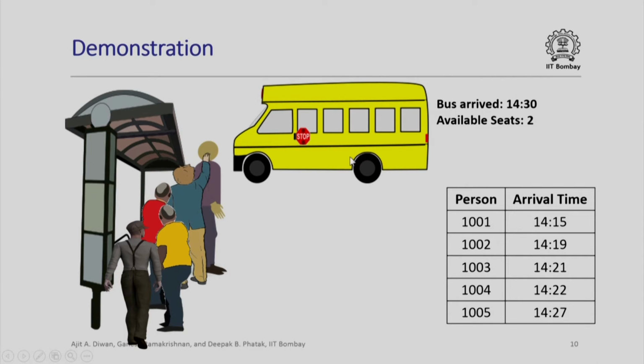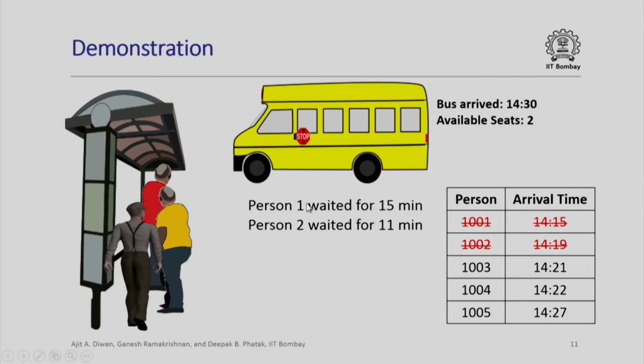Next comes a bus. This arrives at 14:30, again an arbitrary time. Let us again arbitrarily assume that there are only 2 available seats in this bus. So what will happen? Only the first 2 people in the queue will be able to board the bus. This is depicted here. When the first 2 people board the bus, we will have to remove them from the queue, and we have to remember for later usage for how long they waited. This person arrived at 14:15, the bus arrived at 14:30, so he waited for 15 minutes. The next person similarly waited for 11 minutes.